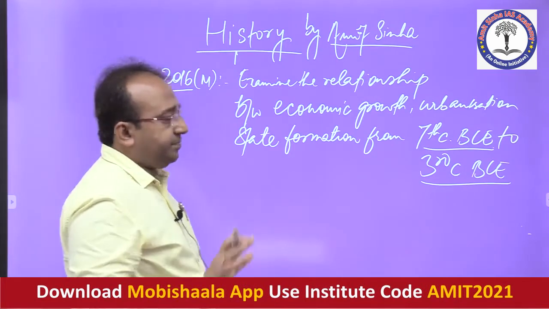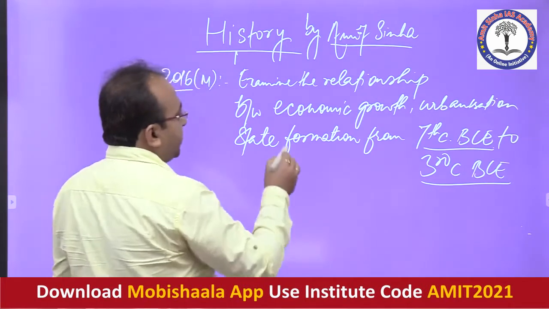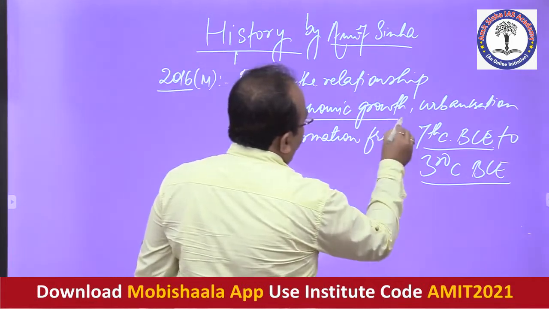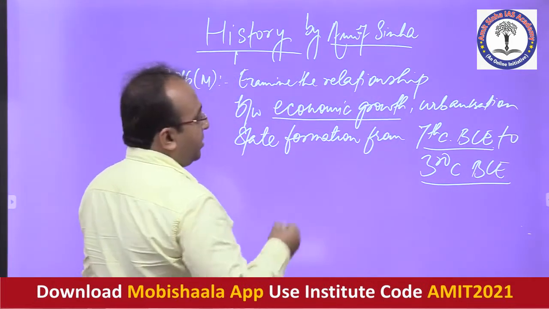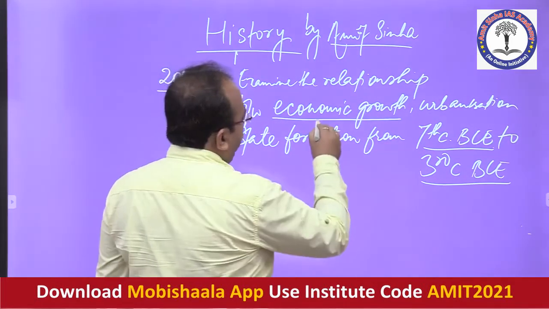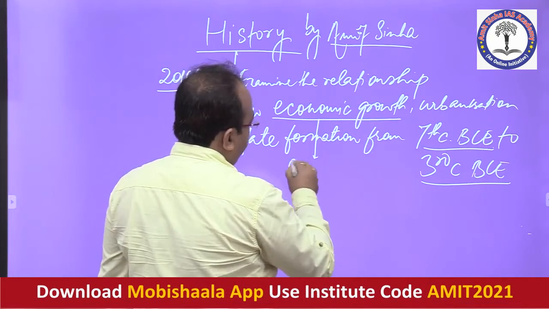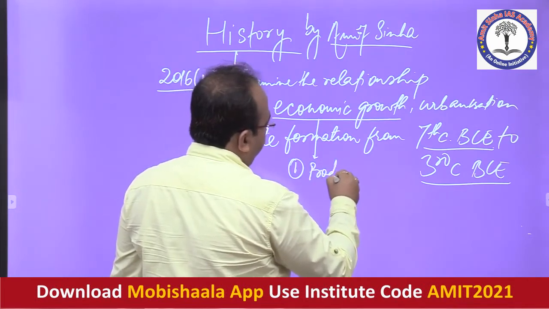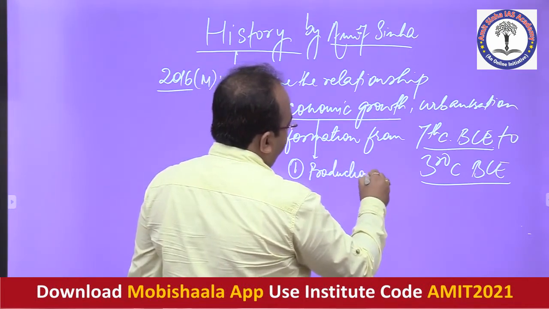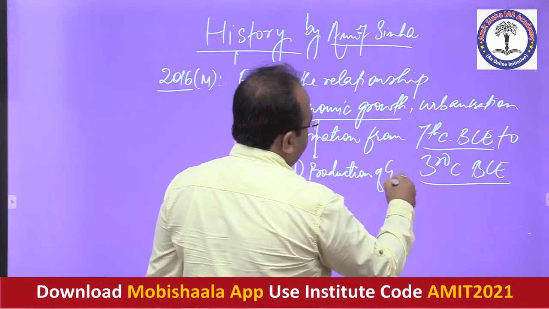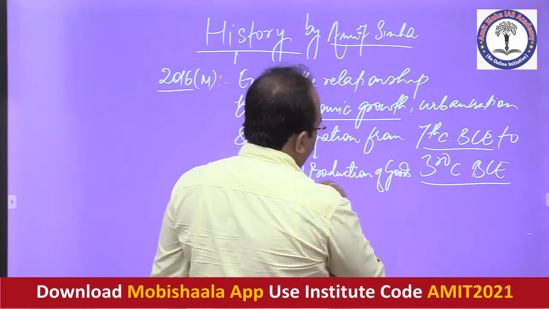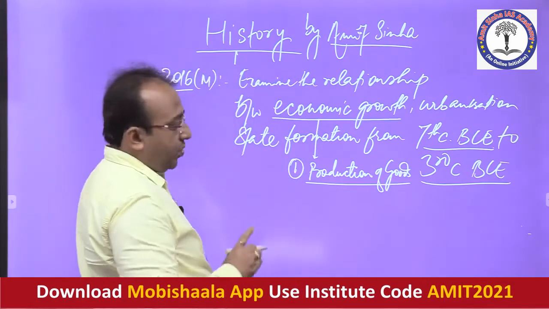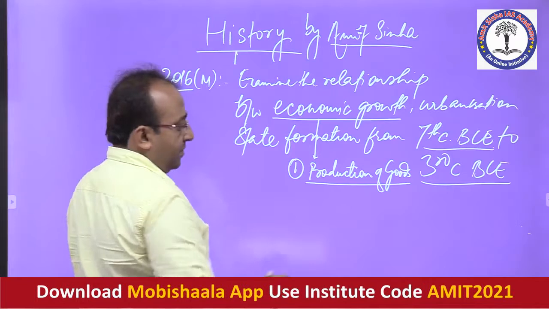Fine. Now, in one way I will explain it like this. What is economic growth? Economic growth is all about two things. One, that the production of goods has increased. That is one aspect.